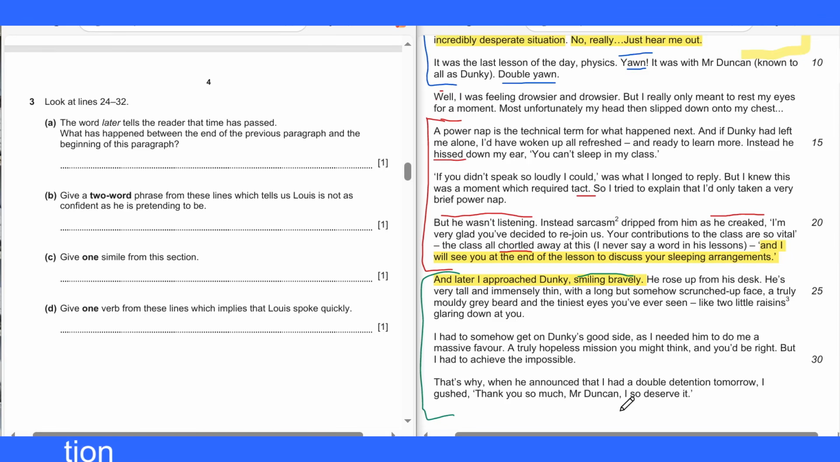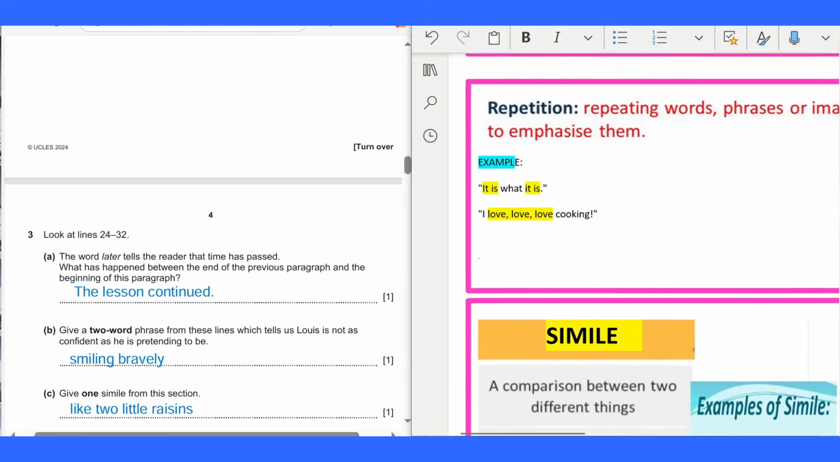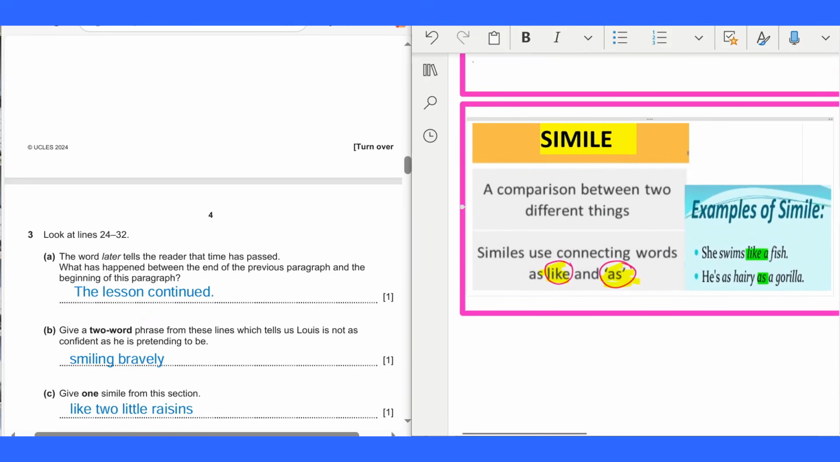Okay, let's check out the answer, guys. So the answer is "like two little raisins." So that is the only answer, simile. Let's check out what is simile. Well, simile is a comparison between two different things using connecting words as and like. Example: she swims like a fish. He is as hairy as a gorilla. That is simile. Alright, let's move on.